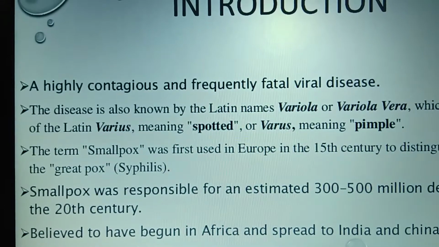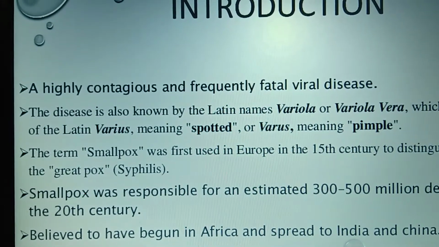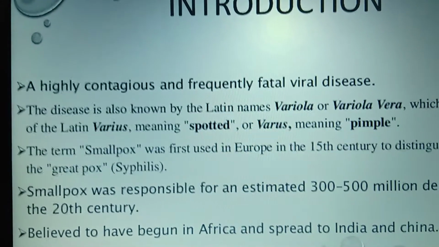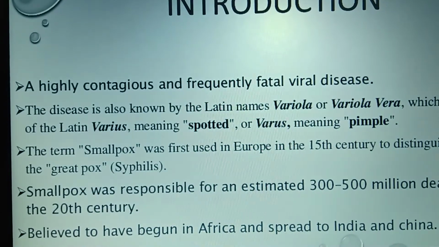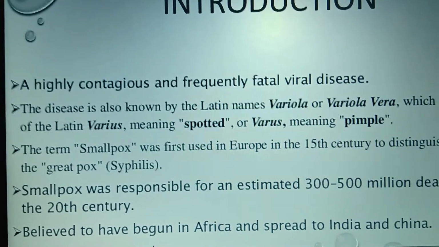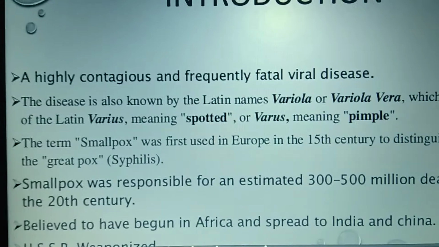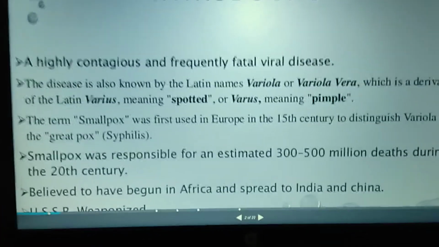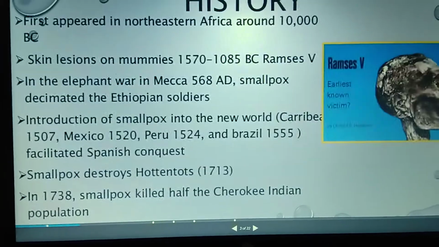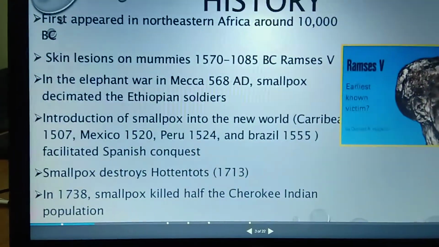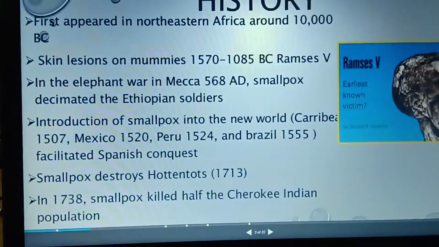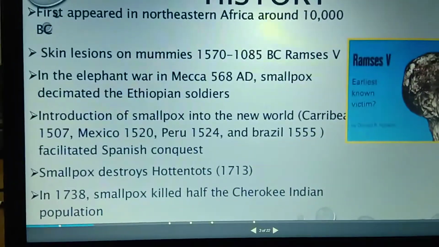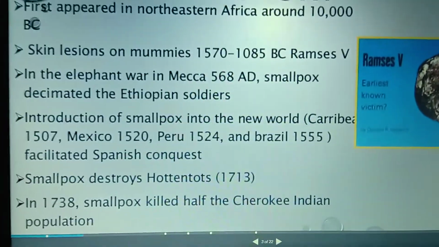It is believed to have begun in Africa, and later spread from Africa to India and China. So this is the introduction they have given regarding the spotted virus, also called the smallpox virus. As we discussed, it first occurred in the African area.